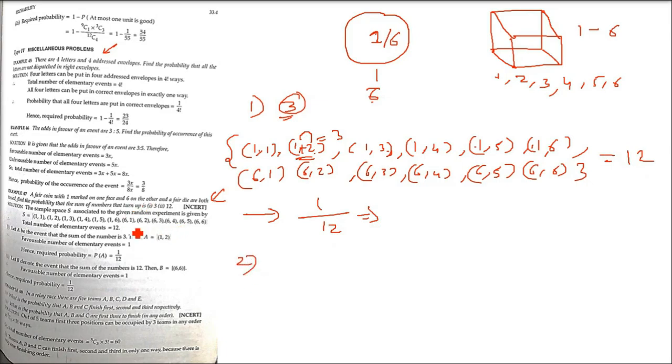The second one: the total number is 12. So two numbers added give 12. When is it going to come? It is only going to come when you add 6 and 6. Okay, 6 and 6 is 12. So here also 1 is the favorable case and the total number of cases is 12. So 1 by 12, right? This is the answer.